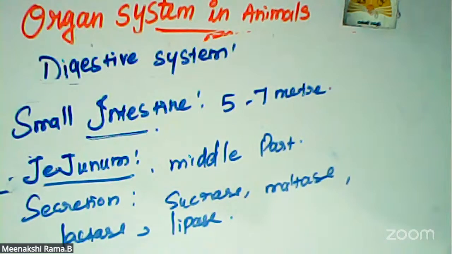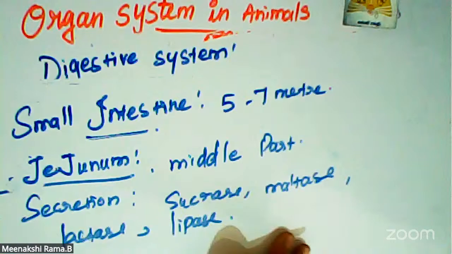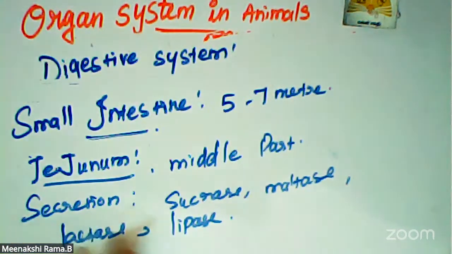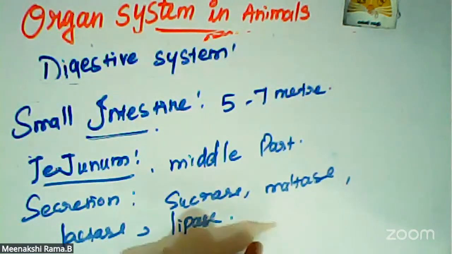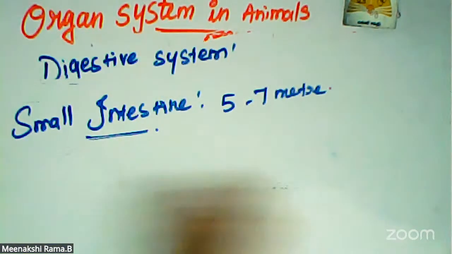These enzymes are secreted in the jejunum, that is, the small intestine part. And the third one is the ileum. The ileum is the lower part of the small intestine.